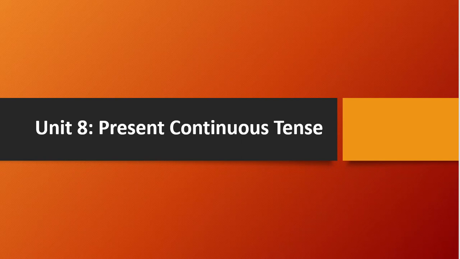After that, we have seen chapter 7, the simple present tense, unit 7, right? The things which are happening in the present moment, we say as present tense. That time we will use present tense. Also, we have seen that if a universal truth is there, then we will always write in present tense. Those rules I think you know already. So today we will discuss our unit 8, present continuous tense. Fine? Okay, let's begin.